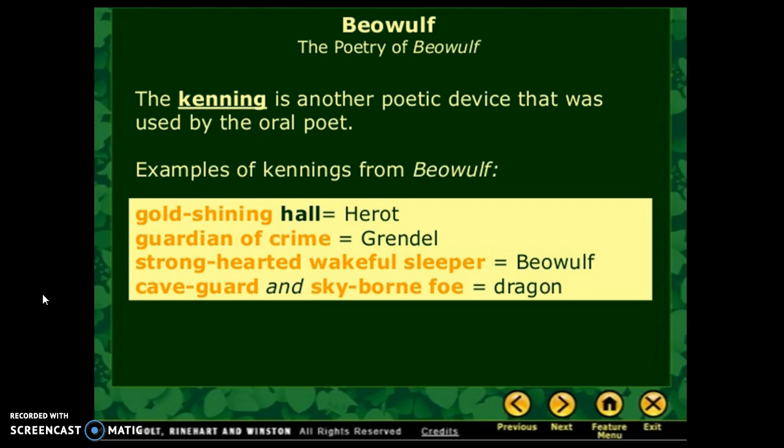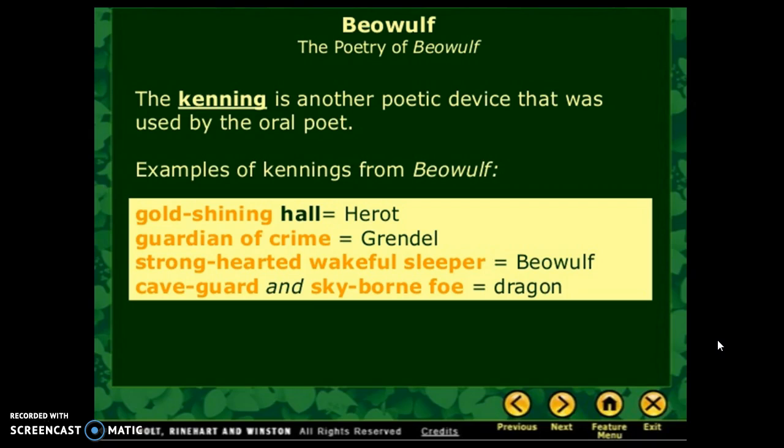So some examples that you're going to see in Beowulf are the gold shining hall, which refers to Heorot. The guardian of crime refers to Grendel. The strong-hearted wakeful sleeper refers to Beowulf. Cave guard and skyborn foe refers to the dragon. So as you can see, places and people are oftentimes referred to by kennings throughout the epic poem. Therefore, you're going to need to make sure that you're able to keep track of these kennings so that you can keep track of which character they're actually talking about.